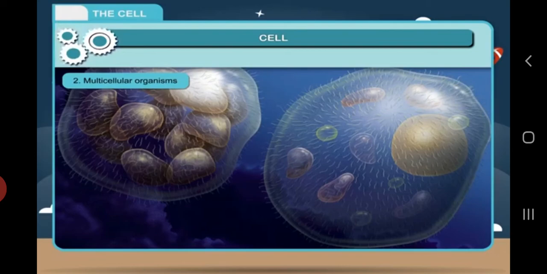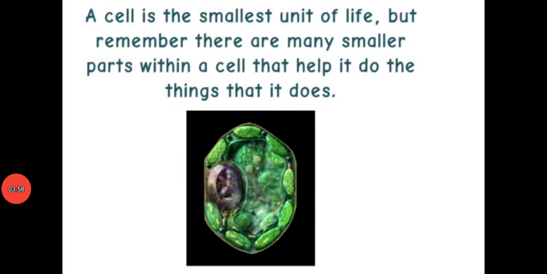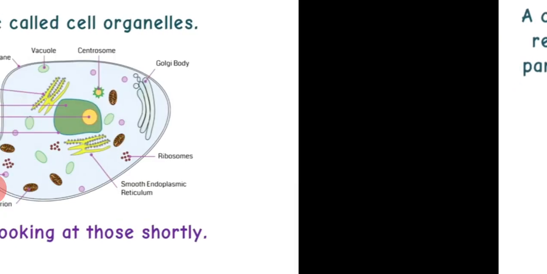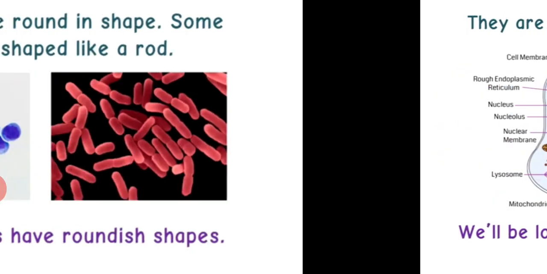Now coming to the shape. A cell is the smallest unit of life, but remember there are many smaller parts within a cell that help it to do things that it does. They are called cell organelles. We will be looking at those shortly.